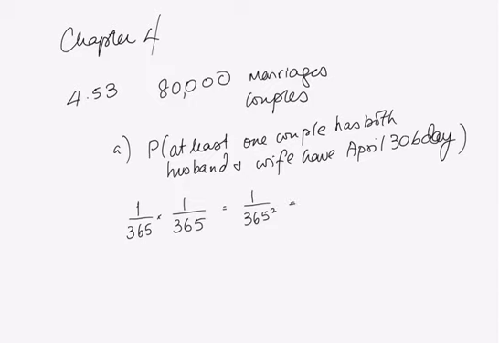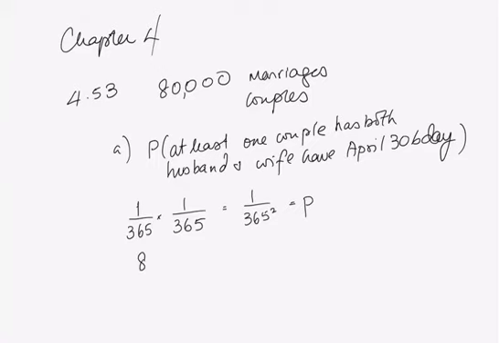Okay, what we will do is we'll call this the probability P. This is the probability that any one couple has their birthdays, both the husband and wife, on April 30th. Okay, so what's the deal now?